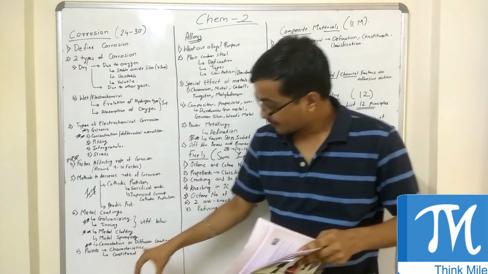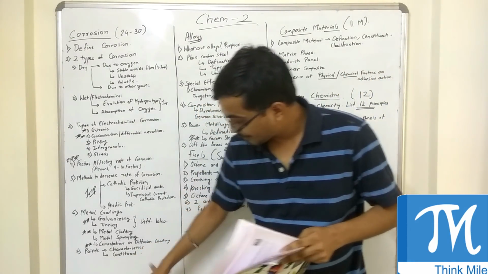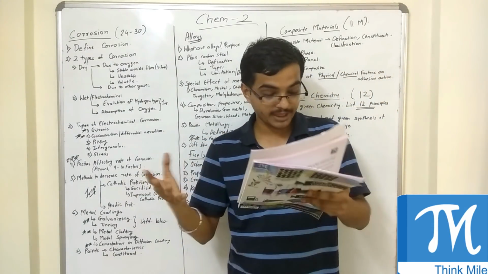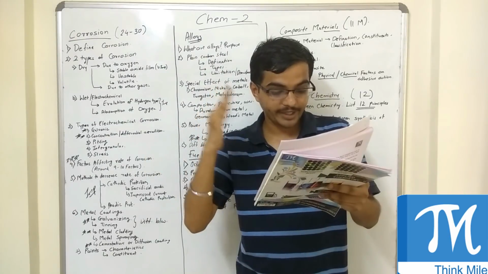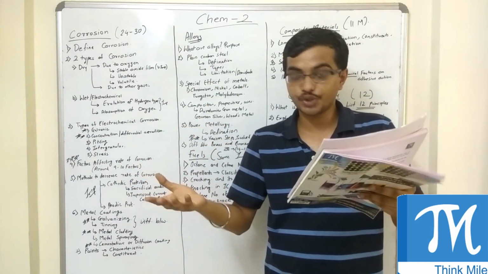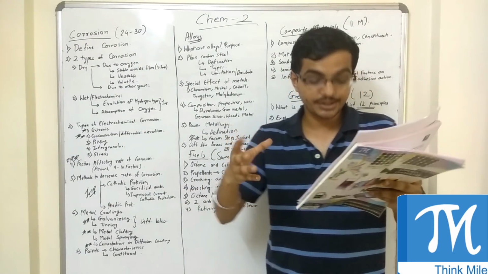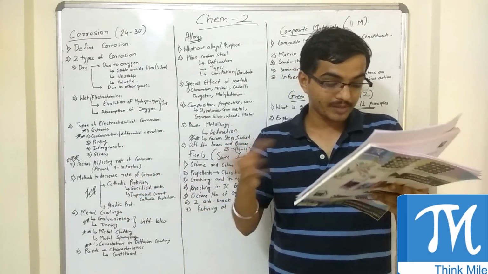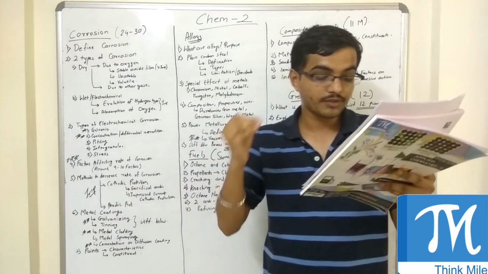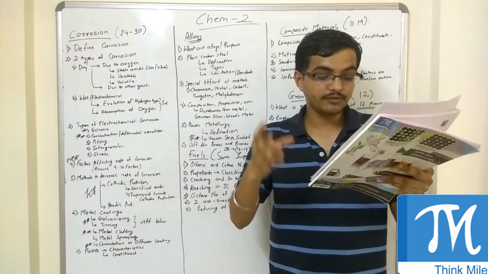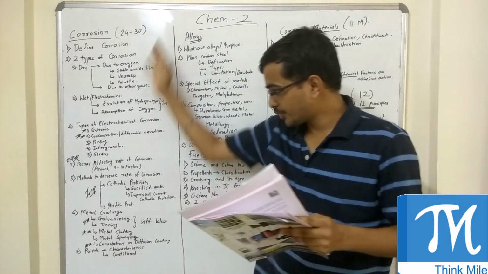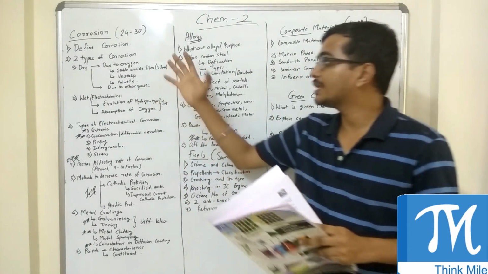Now again there is one more important question that is generally seen, on paints. On paints, what they can ask is: define paint, explain any 4 constituents of paint and state functions of each constituent. State the characteristics of good paint. And there was one more question asked: list 3 main constituents of varnish and give functions of each. So these are the questions that are generally seen in corrosion.